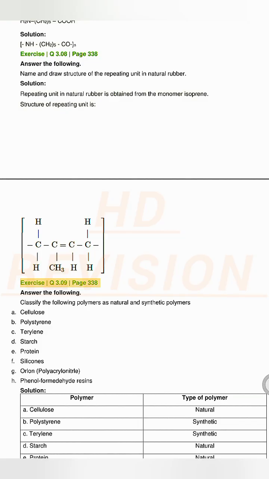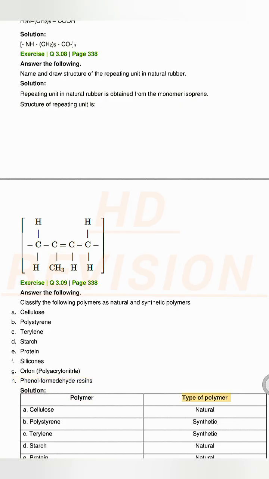Exercise Q 3.09, page 338. Answer the following. Classify the following polymers as natural and synthetic polymers. A. Cellulose. B. Polystyrene. C. Terylene. D. Starch. E. Protein. F. Silicones. G. Orlon or polyacrylonitrile. H. Phenol formaldehyde resins.